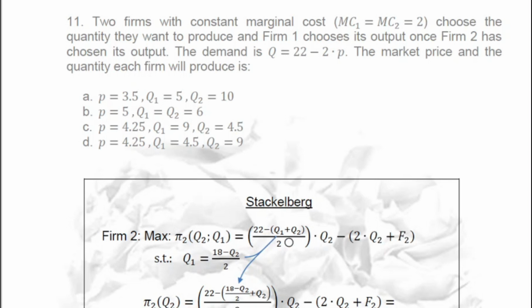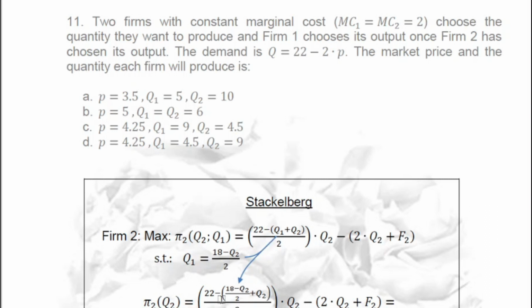This is as usual, but now knowing, or hoping, that afterwards firm 1 will react as it should: as the best response function from Cournot says. We take this from the previous exercise, and now we substitute here to find this.